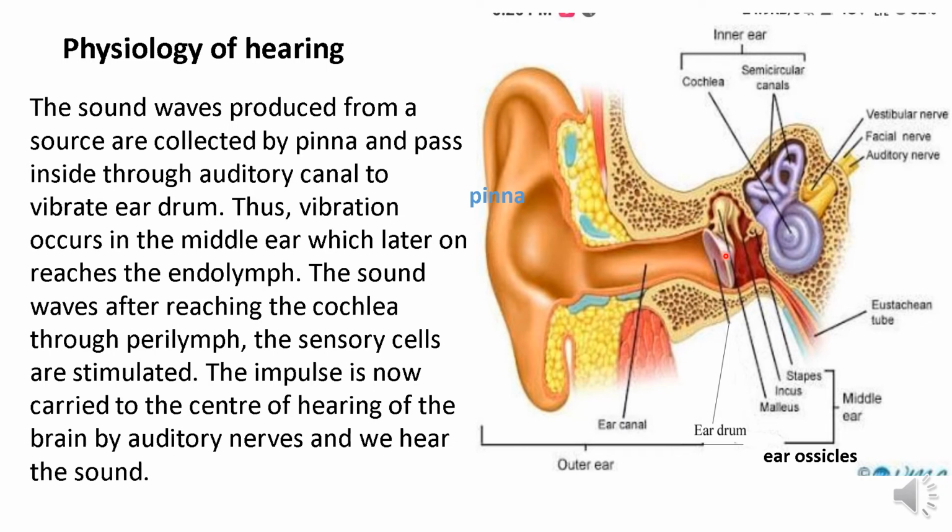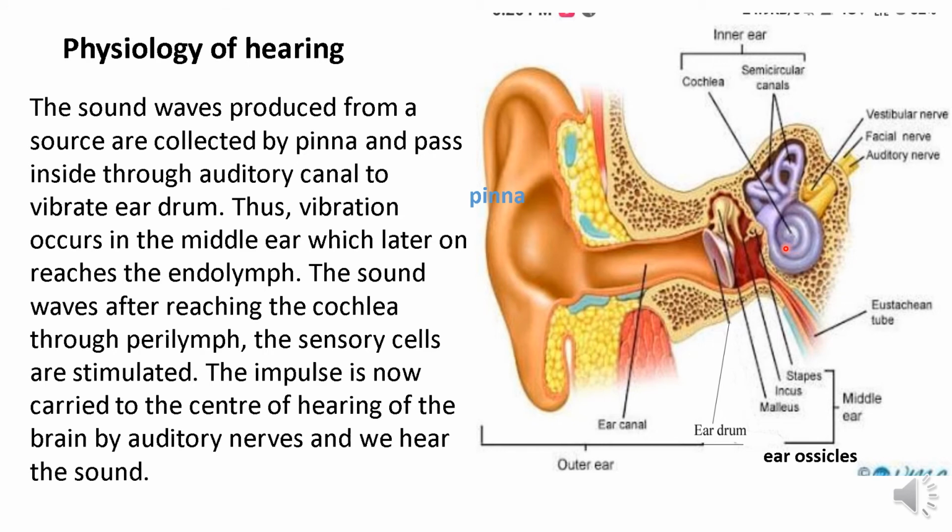The vibration is sent to the middle ear, the three small tiny bones also called ear ossicles, and then to the cochlea through the endolymph and perilymph, the liquid present in the cochlea.